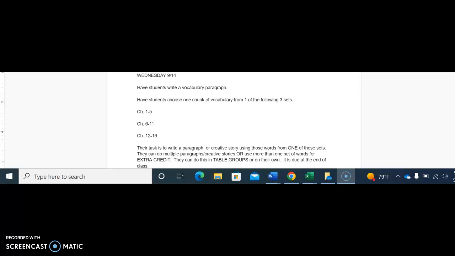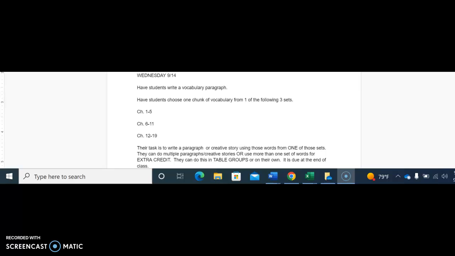chapters 12 through 19. As you can see, there's a couple chapters embedded in each set. Please take the words from each of the vocabulary sections. You get to choose one: chapters 1 through 5, 6 through 11, or 12 through 19. Your task is to write a paragraph or creative story using those words from one of these sets.